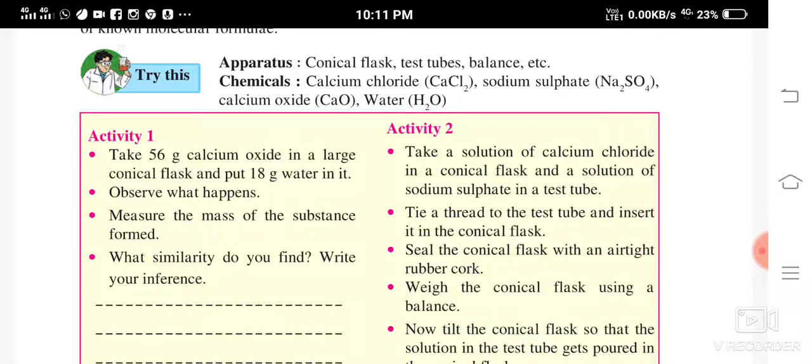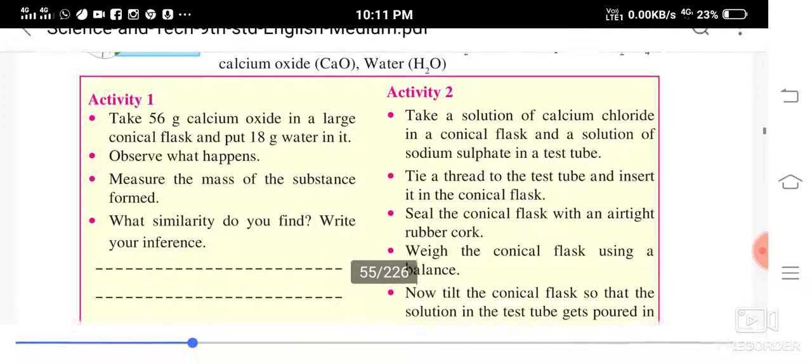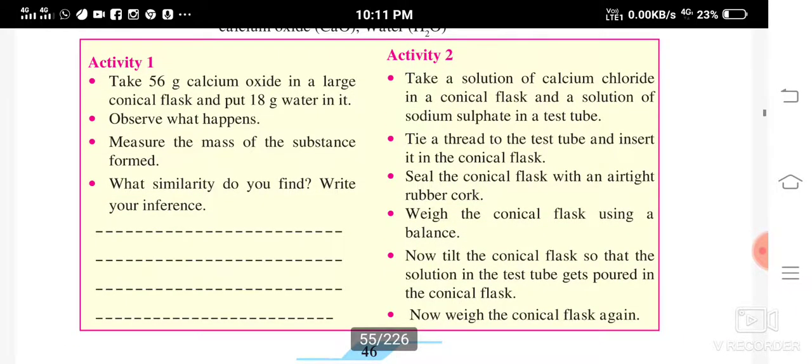You will find that the mass of the substances which are taking part and the mass of the substance which has been formed are going to be the same. So this is conservation of matter, right? The mass is neither lost nor gained, so it's going to be equal during the chemical reaction.